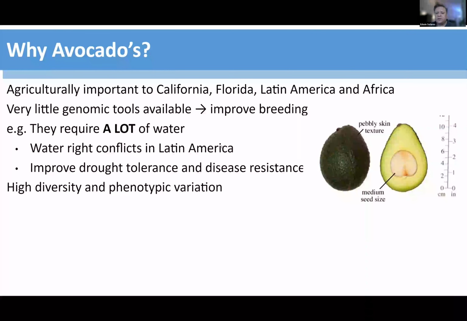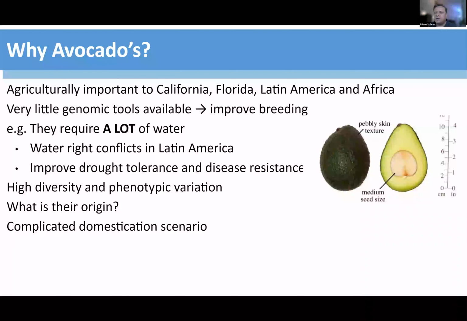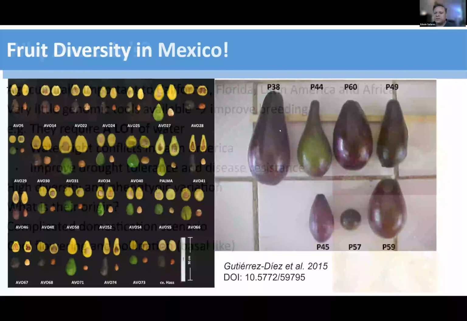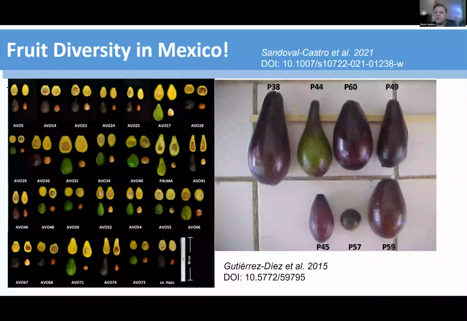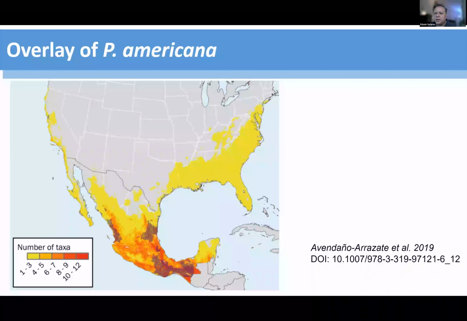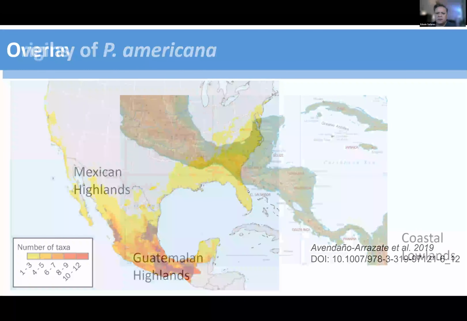There also exists high diversity in phenotypic variation, which we'll see on the following slide, and the origin is poorly understood. Previous analysis has shown three separate domestication events, and also they have very full flowering that is very basal-like. Here are some examples of fruit diversity in Mexico only. So we're still missing some of the diversity that's in Central America. If you look at Mexico here, we can see that there are a lot of Persea taxa, and we have areas of high density here, and those overlap with areas where avocados grow in the wild.